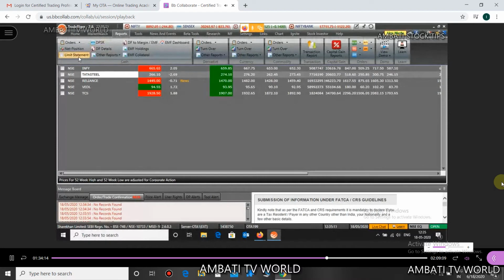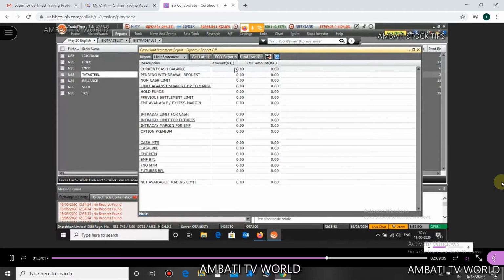Then again, in the reports tab, limit statement. In the limit statement, you will have the limits that you have in your account, the money that you have in your account, the money that you have utilized, and if there is some pending settlement. Everything will be here in the cash limit statement. So the funds that you have in your account, or the funds that you have utilized in any trade, or some settlement, all that you will get here.